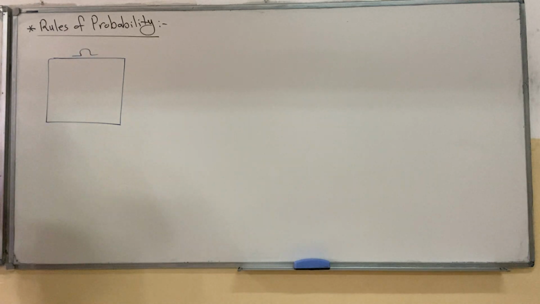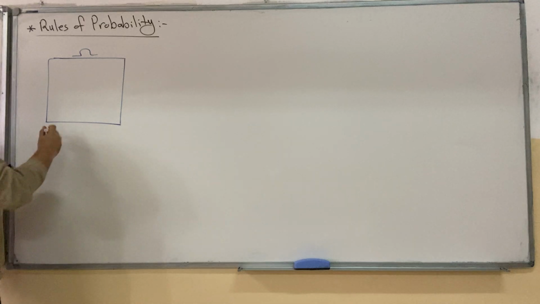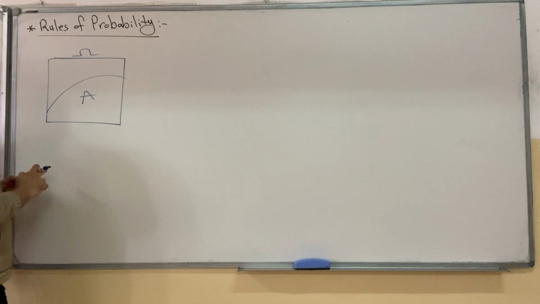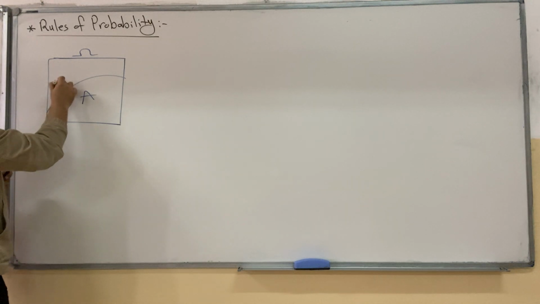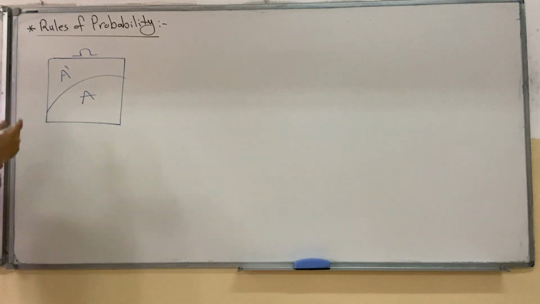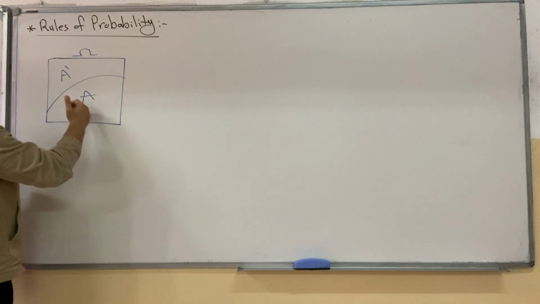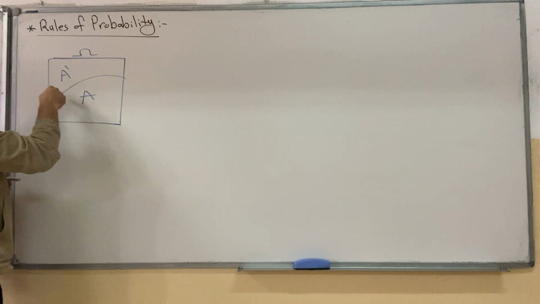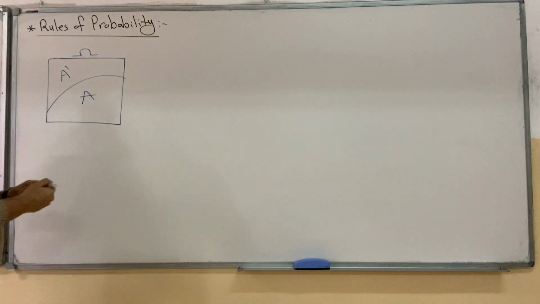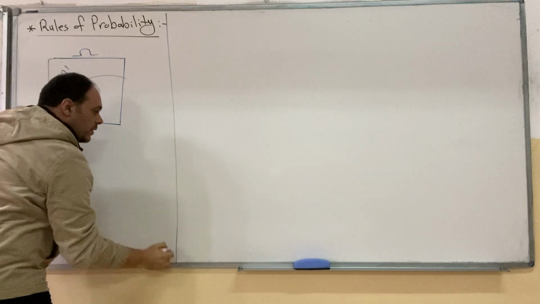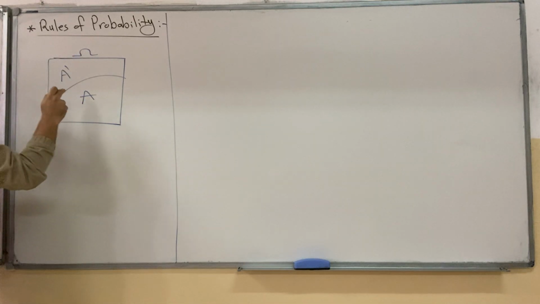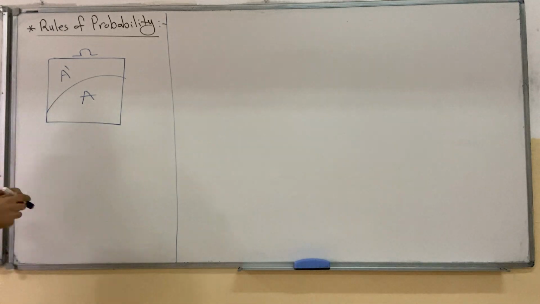إذا مثلت السامبل سبيس كلها، لكل البوسيبل اوتكمز، بهذا الست، وأخذت أي جزء منها، مثلا هذا الجزء سميته الإيفنت A، ما تبقى بسموه A complement، the complement of A. The union of A and A complement gives omega. The probability of omega, certain event, is 1. So probability of A plus probability of A complement is equal to 1.